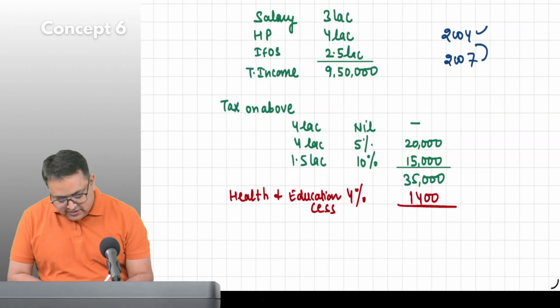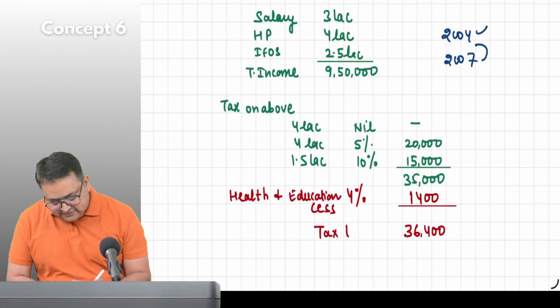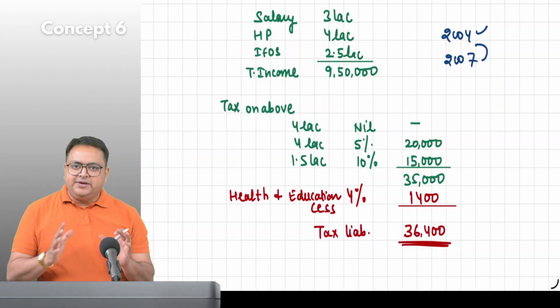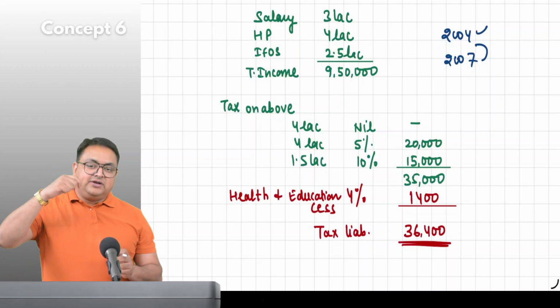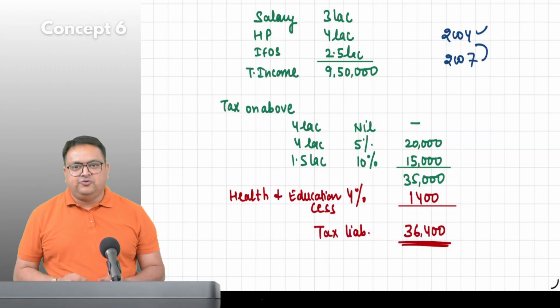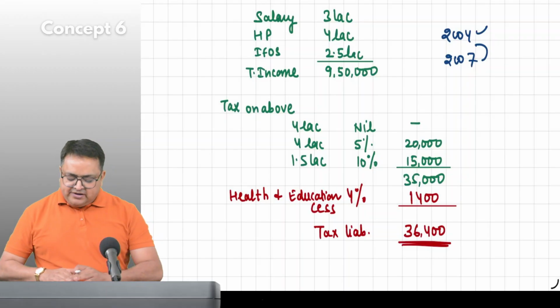Now your tax liability will become 36,400. Now this is your income tax liability. So whatever questions we have done yesterday, you don't have to redo them, but it was not complete. We have to add 4% health and education cess also. Right, now you can write the full name.